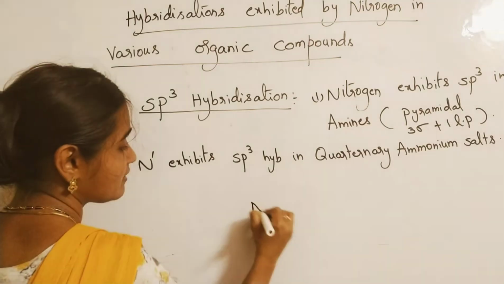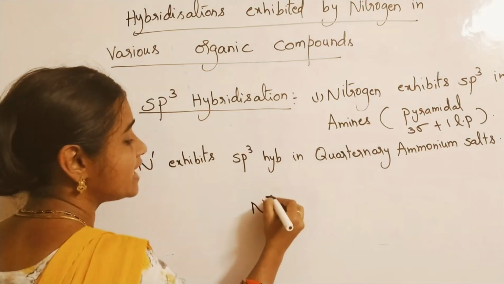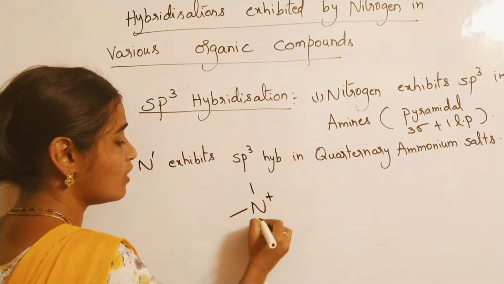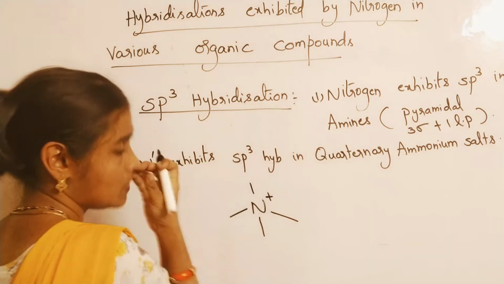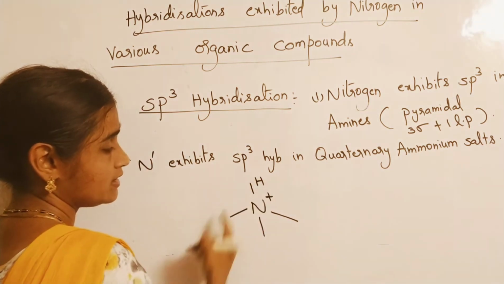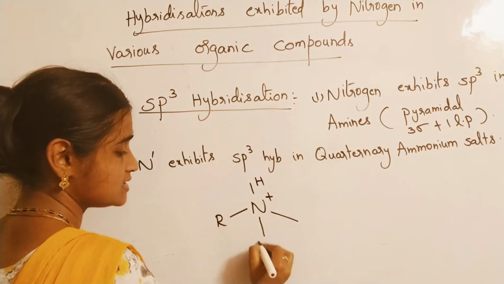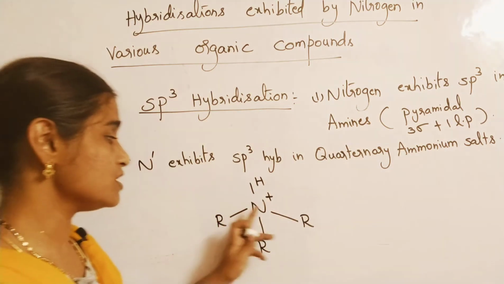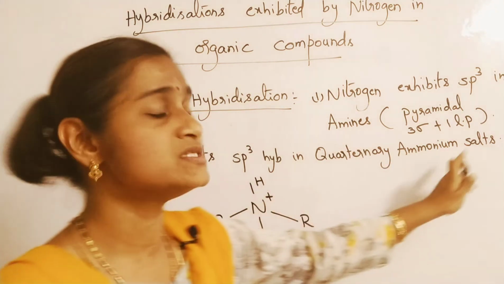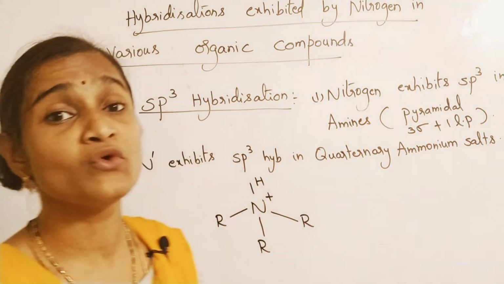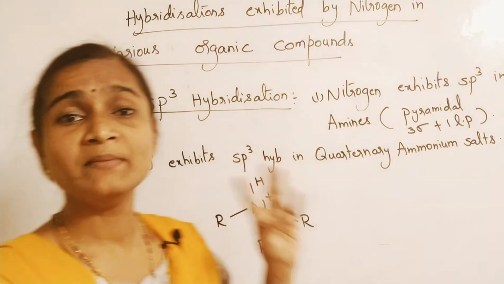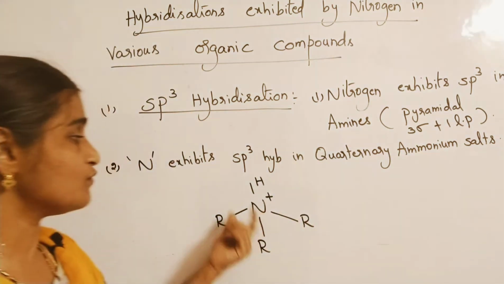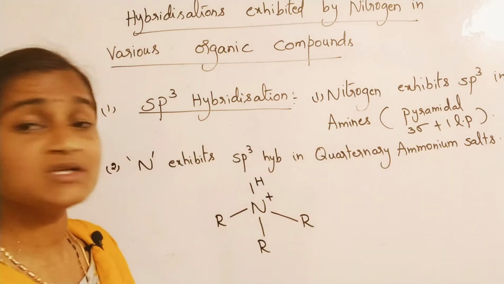Nitrogen will be there in the center, and it is a kind of cation in which nitrogen is bonded with 4 alkyl groups, or with hydrogens. This can be hydrogen or alkyl groups also. Please understand carefully: nitrogen forms a cation, quaternary ammonium salts. The word quaternary stands for 4 degree: primary is 1 degree, secondary 2 degree, tertiary 3 degree, quaternary 4 degree. So it is forming 4 sigma bonds.